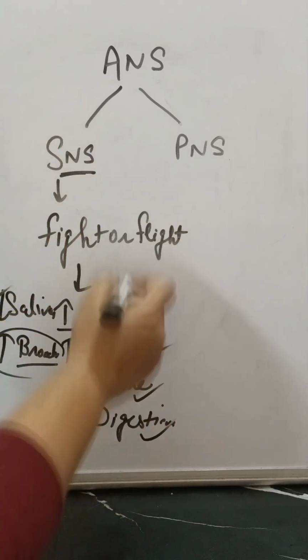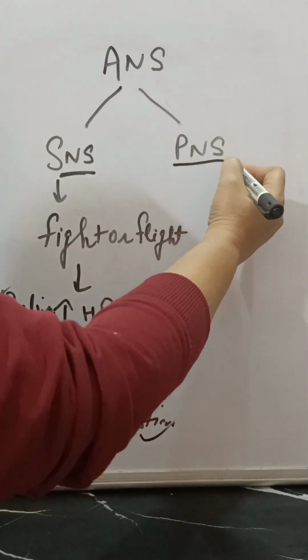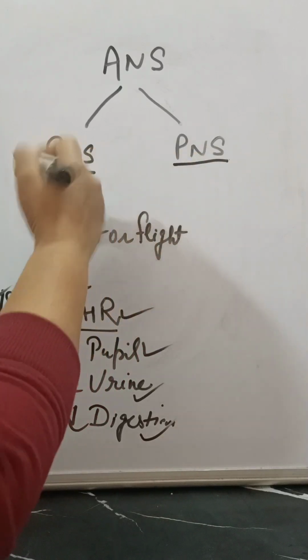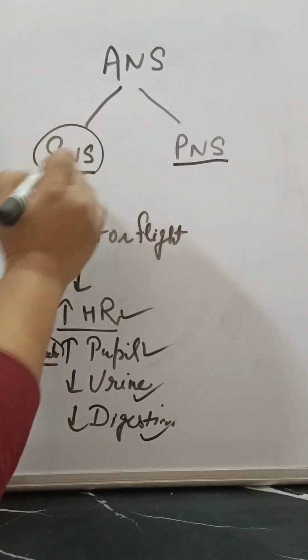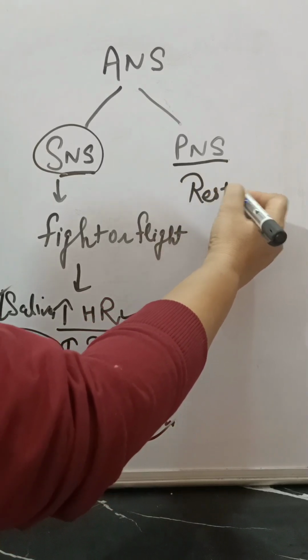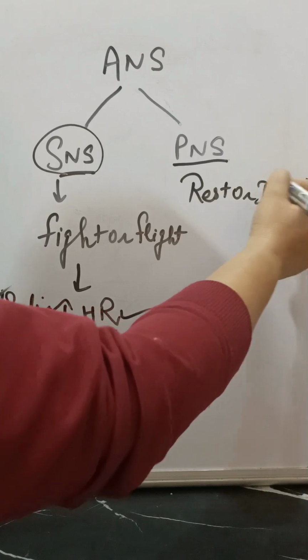ये सारा क्या होगा हमारा, this will be in sympathetic nervous system. But what happens in parasympathetic nervous system, its role is in opposition of that sympathetic nervous system. Now this is the rest or digest, ठीक है? ये होता है जब resting phase हो, ठीक है?